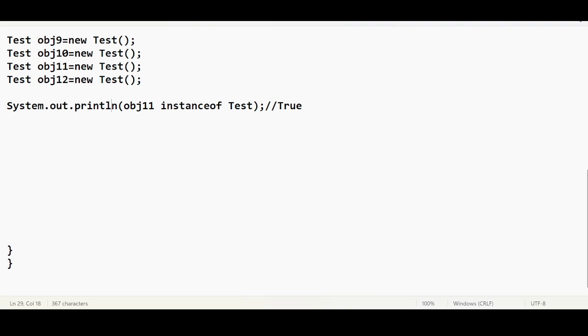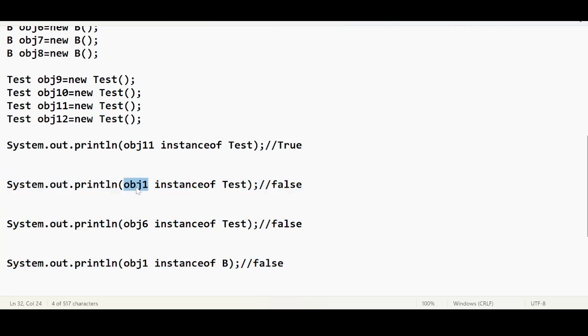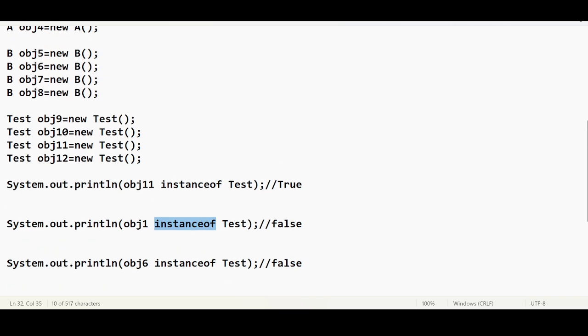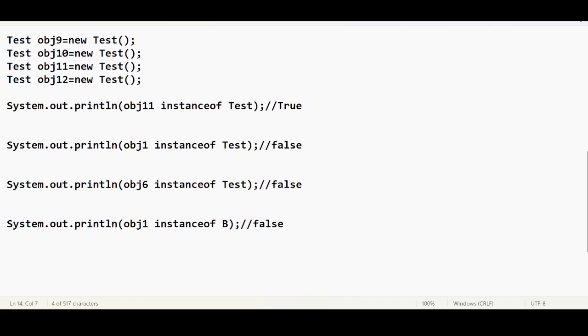True. obj11 instance of test is going to be what? It is returning true. But why did we get an error previously? Let me check that. obj1 instance of, I'm saying instead of test. It is supposed to be false, but we are getting an error. Okay, it is supposed to be false.